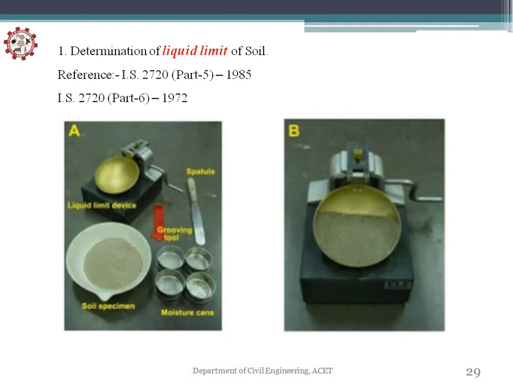water. You have to take different water contents for the 4 to 5 readings. As you can see, 4 cans are taken. That means 4 readings you have to take, each with different water content. So if you added 30 ml of water here, then you have to increase the water content for the remaining readings. After adding the water gradually to the soil specimen, mix it thoroughly and paste it evenly in Casagrande's apparatus, leaving 1/4 part of the